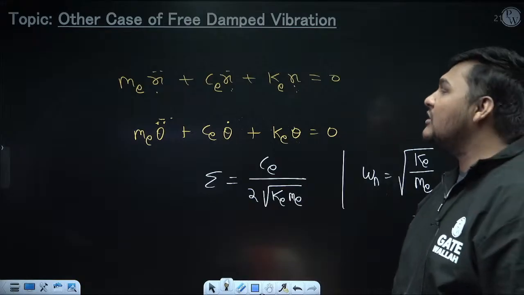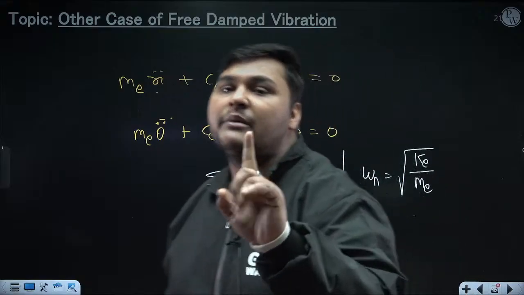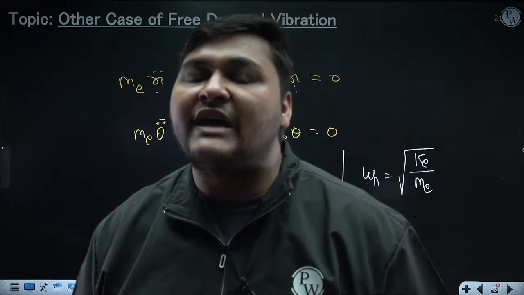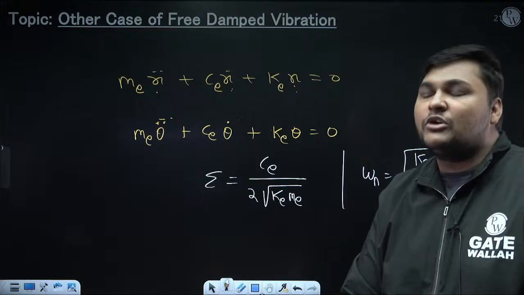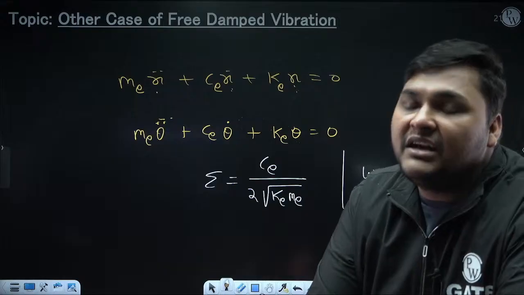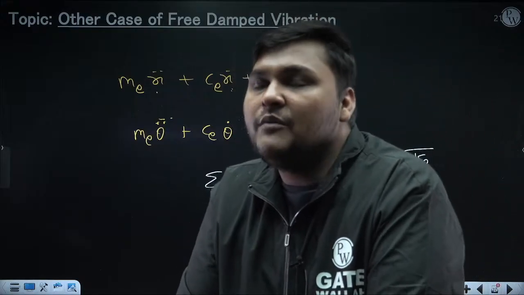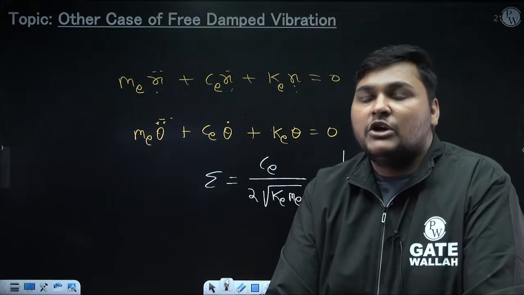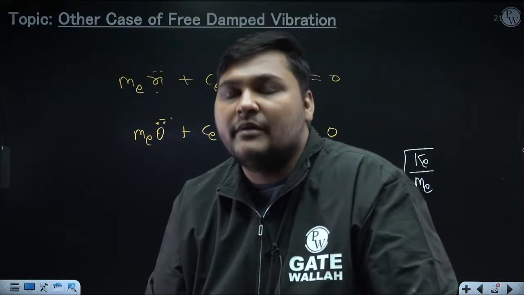And to derive the equation of vibration in damped vibration, we can use only one method, that is the equilibrium method. Like in natural vibration, we were using one more method, which was the energy method. But the energy method is not valid for damped vibration, because in the energy method we were assuming that during vibration total energy is constant. But here, since the damper is present, during vibration total energy will not be constant, it will reduce gradually with time. So to derive the equation of damped vibration, we can use only the equilibrium method.